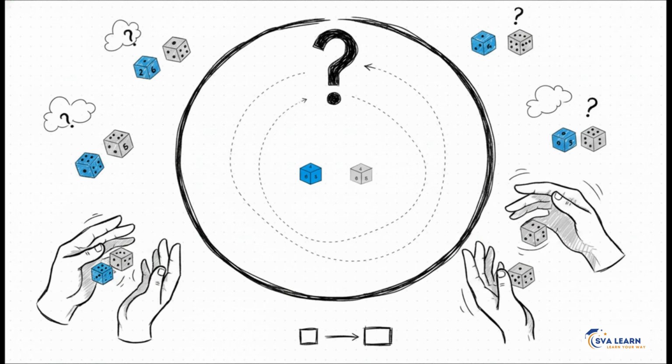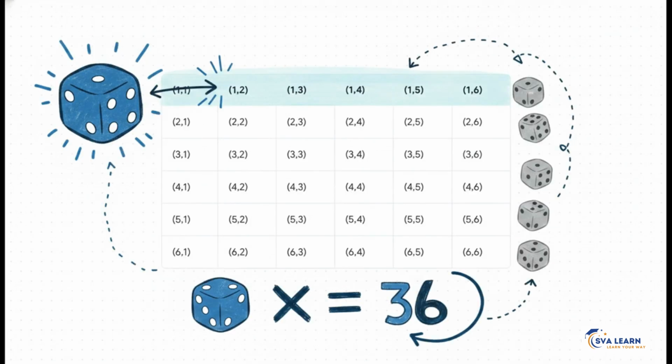To solve this without just guessing, we need to mathematically construct our entire universe of possible outcomes. Here's how we do it. If the blue die shows a 1, the gray die could show a 1, 2, 3, 4, 5, or 6. If the blue die shows a 2, the gray die can again show anything from 1 to 6. If you map out every single possible pair, you create a 6x6 grid. By physically drawing out this sample space, it instantly becomes super clear exactly why our total number of possible outcomes, our formula's denominator, is 6 times 6, which is 36.